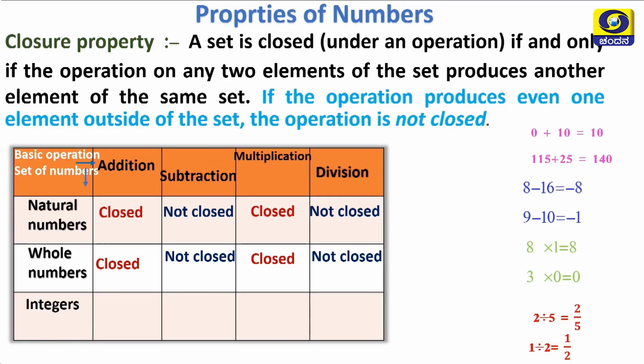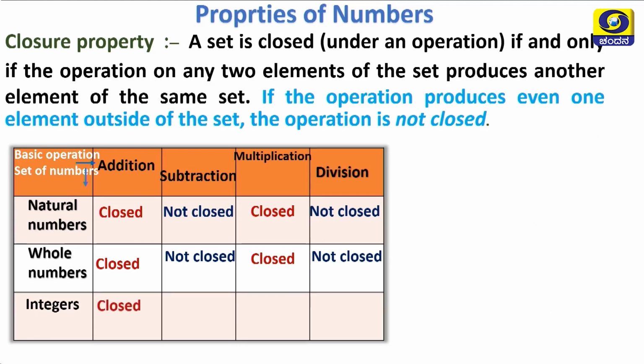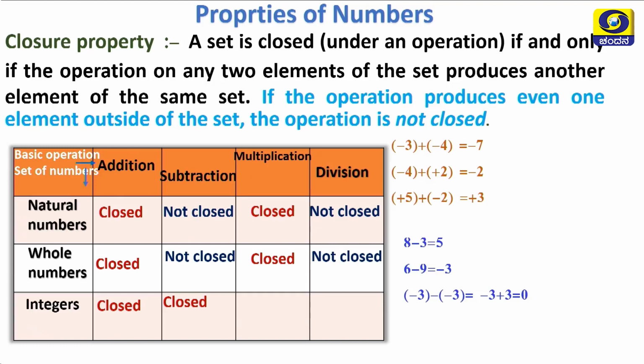Okay. Next, integers. In the set of integers, addition is closed. Subtraction is also closed because we get 0 and negative numbers, and 0 and negative numbers are also there in the set of integers, hence it is closed. Multiplication, yes, it is also closed.